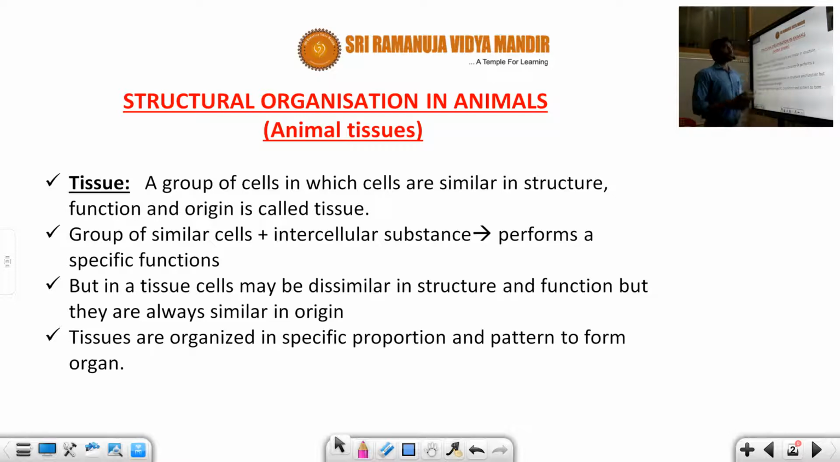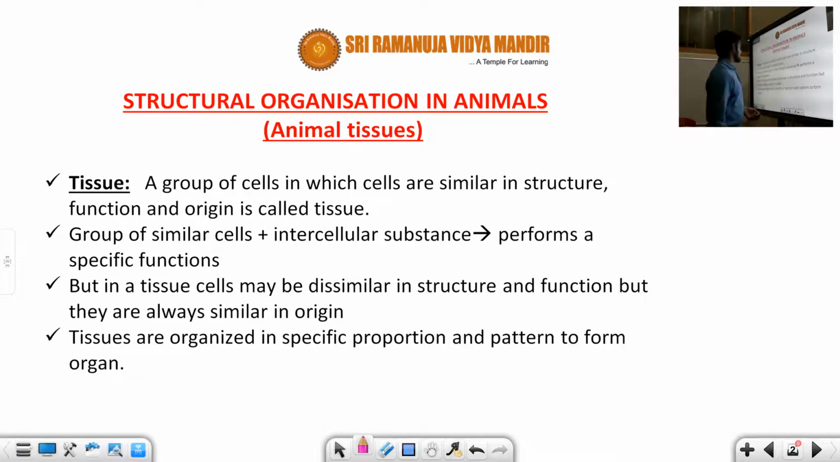So students, this animal tissue lesson is very important. The majority of questions are asked from this lesson, so you need to concentrate. This lesson is very important. Let us discuss the introduction points given here. Okay, so let us see here.